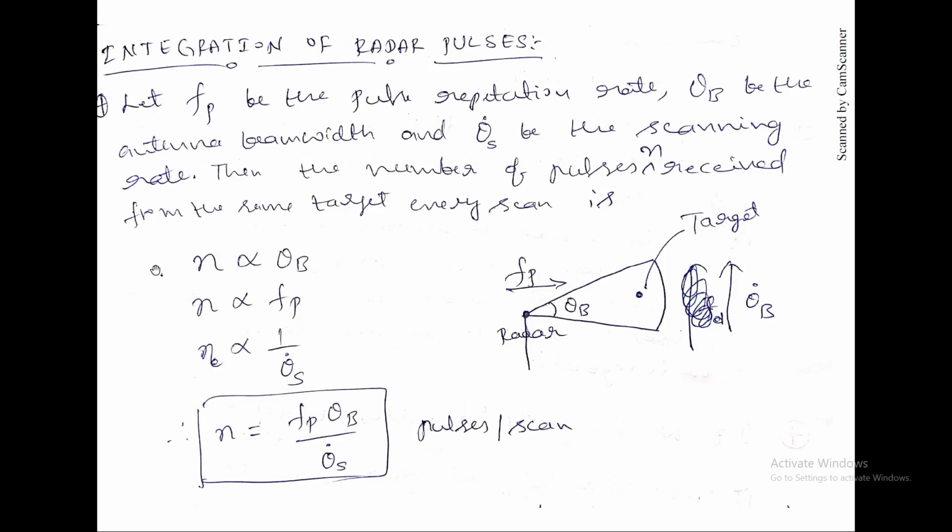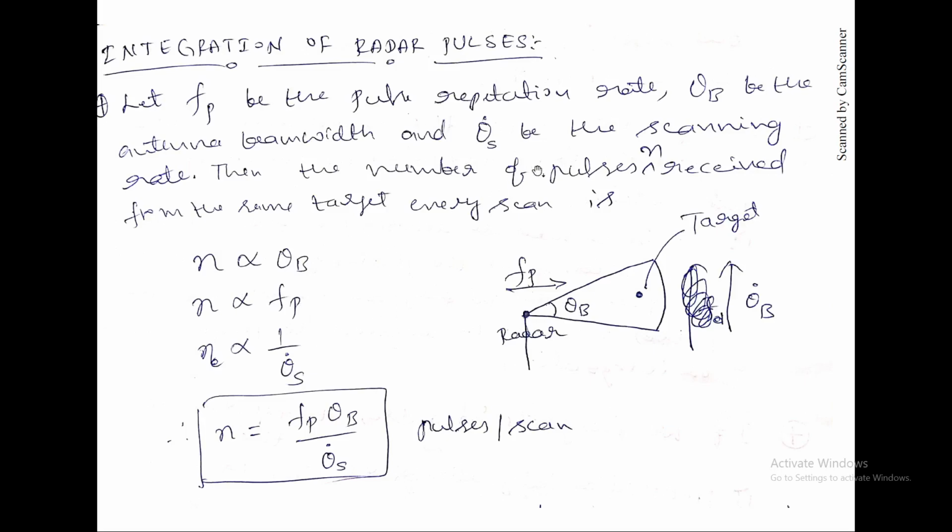So it is directly proportional to beam width. Pulse repetition frequency is also directly proportional: if the frequency is more, the number of pulses transmitted increases, and there is a huge chance of getting more received signals. And this is theta s.